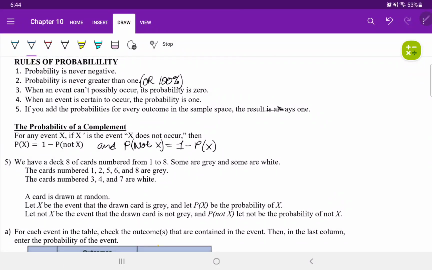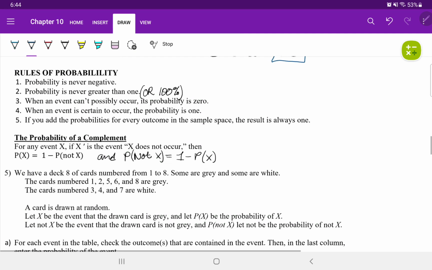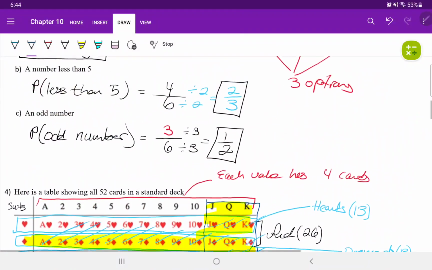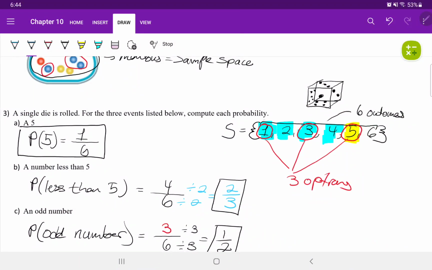When the event is certain to occur, the probability is 1. That means without any doubt, we know this is going to happen. For example, when I roll a single die, what is the probability of selecting a number less than 7? That's going to be 1, because all of the numbers in my die sample space are less than 7. So that is 6 options chosen divided by 6 total options, which is 1.